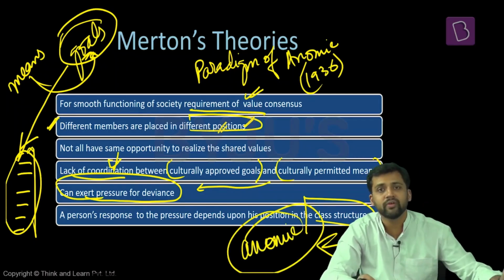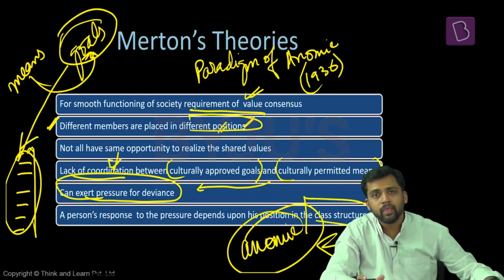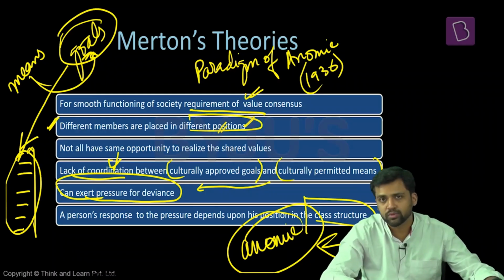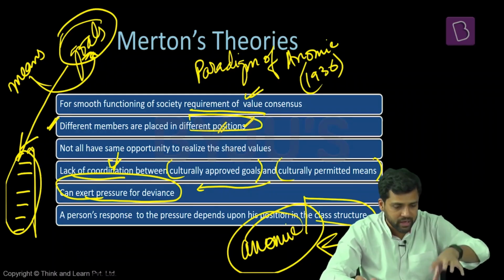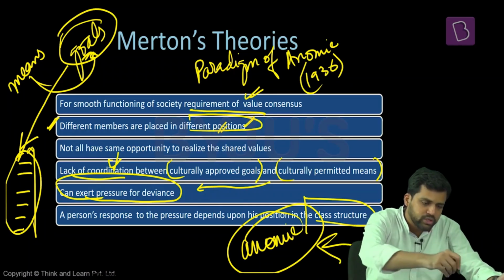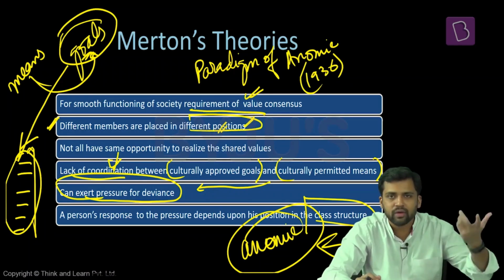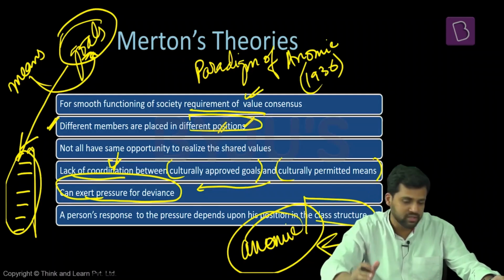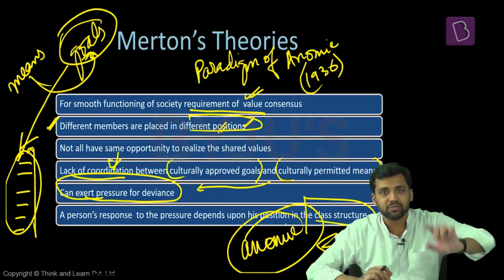You remember we had used this term before when we discussed Durkheim. Durkheim also talks about anomie. But what is anomie for him? It is a situation where there is normative vacuum or there are conflicting norms. So remember when we discussed suicide, we had discussed anomie. Same thing again, Merton is talking about. He's adding something to it. He's saying goals are putting pressure on the individual and that individual does not know how to respond now. He does not have the means. And it can lead to different kinds of responses. We'll look at these responses in a while. So an anomie situation is there and there will be responses as per your position in the society.